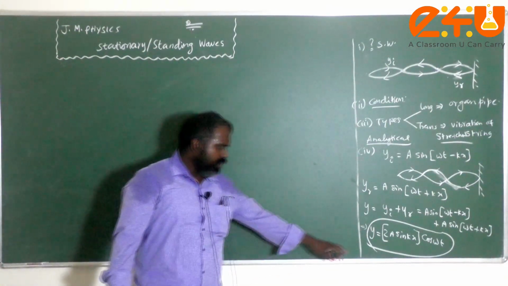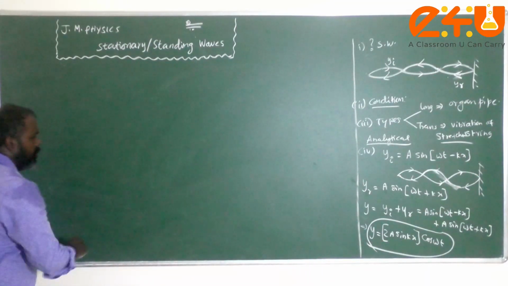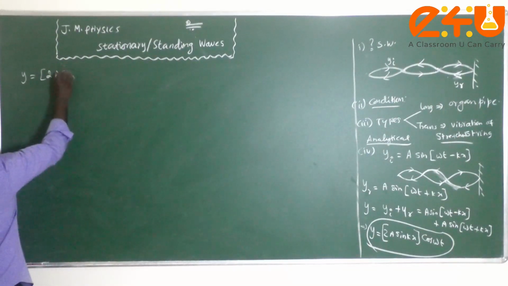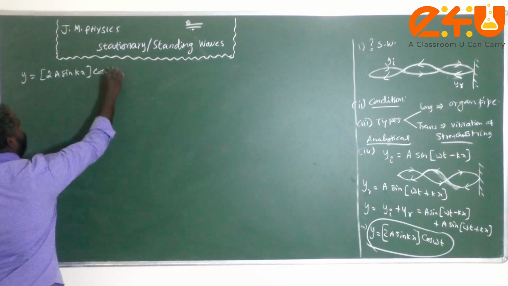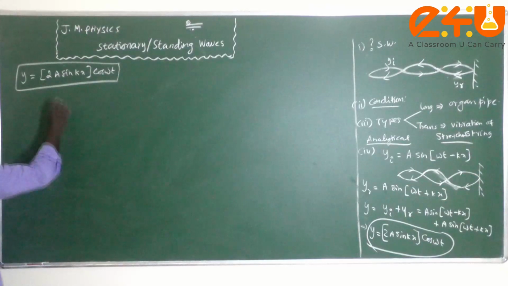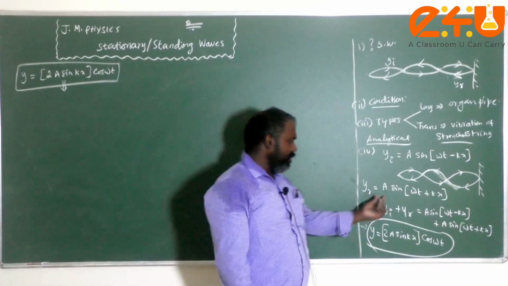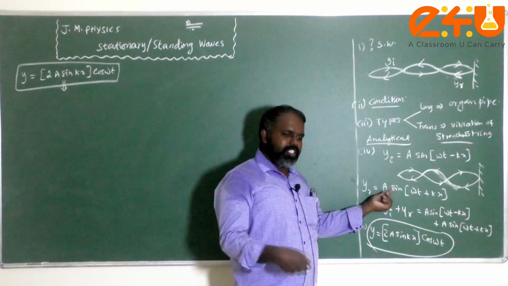So we will elaborately discuss this wave. Take the standing wave displacement equation: y is equal to 2a sin kx into cos omega t. Now, what is the difference from the normal plane progressive wave? There, the amplitude does not depend on any variables like distance, time, etc.